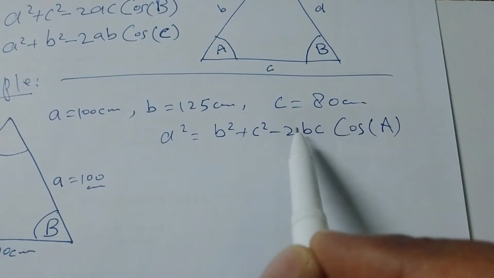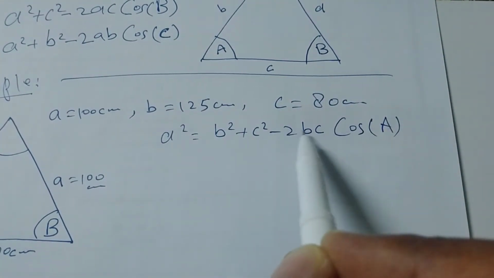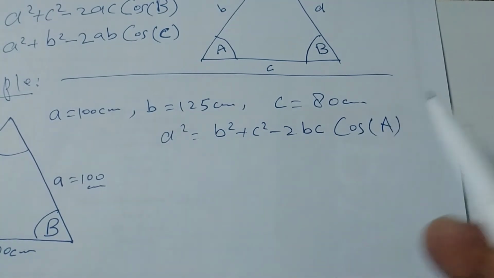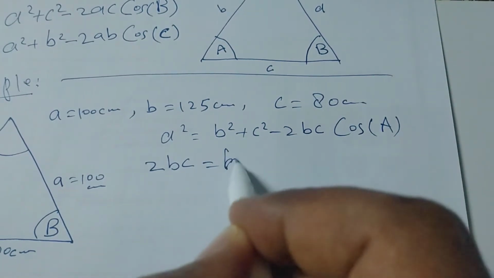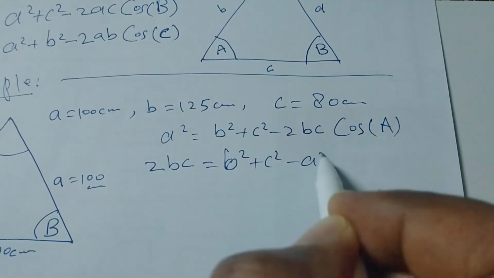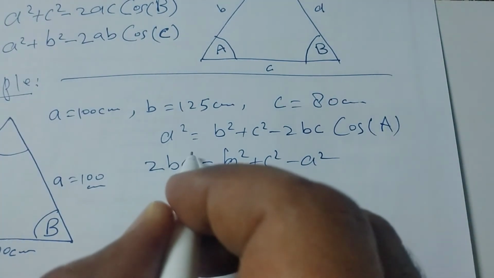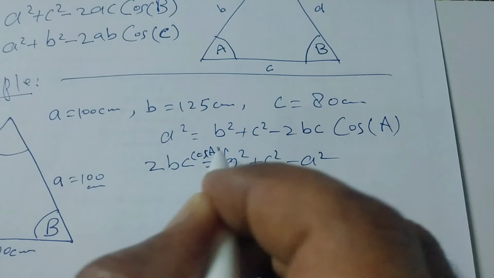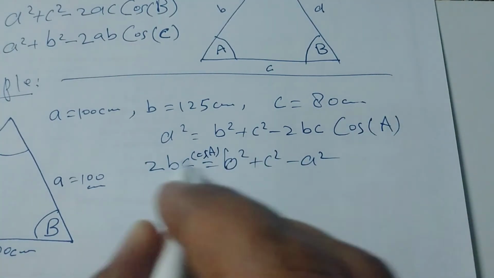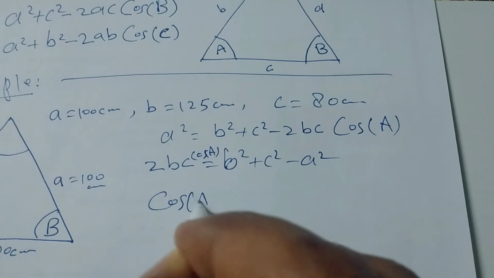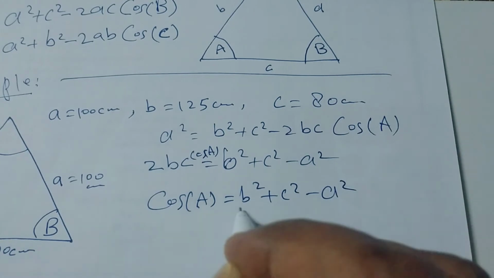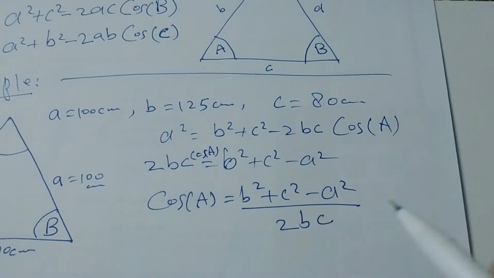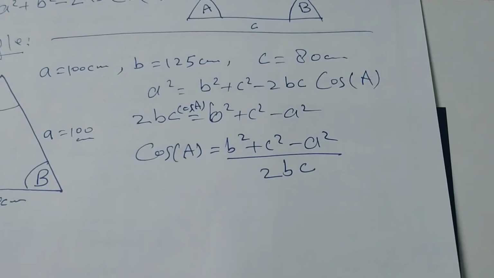I will take 2bc cos A to one side and bring a square to the other. So cos A equals b square plus c square minus a square over 2bc. Okay my dear, this is the equation after rearranging.